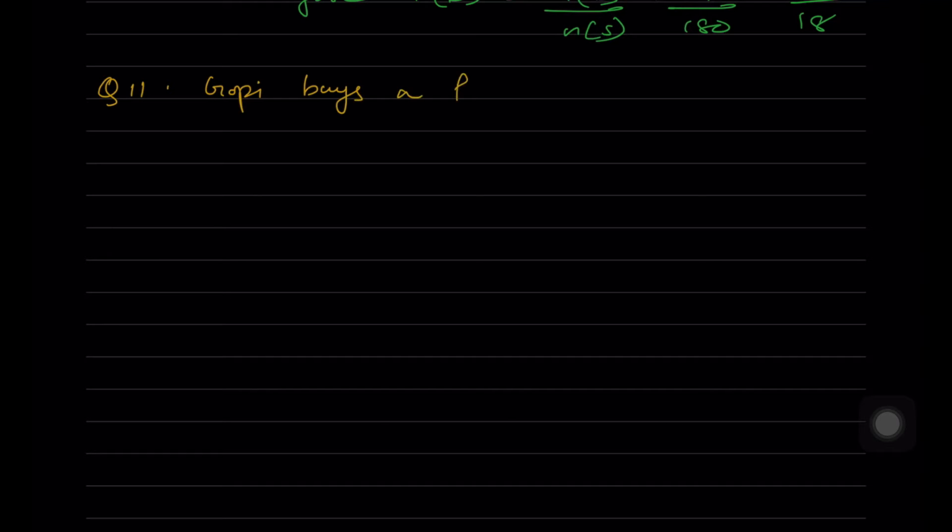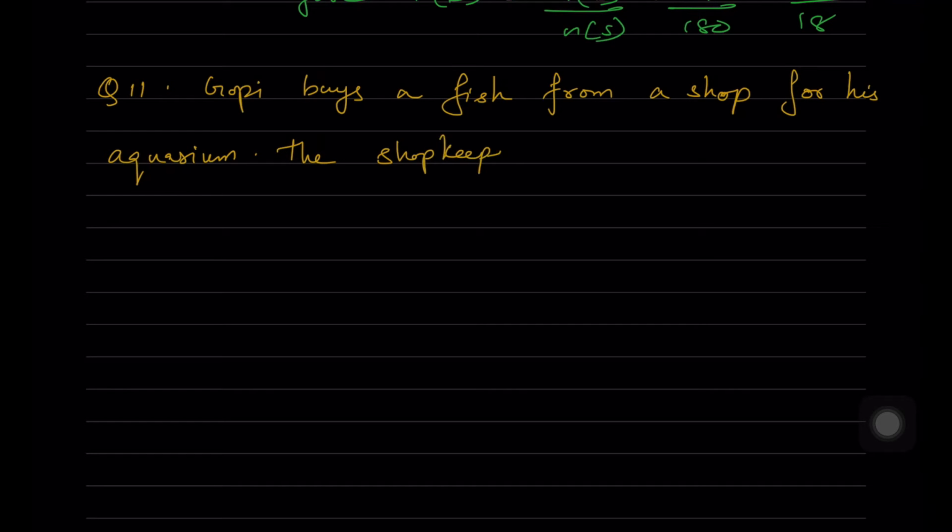Next, question 11. Gopi buys a fish from a shop for his aquarium. The shopkeeper takes out one fish at random from a tank containing 5 male fish and 8 female fish. What is the probability that the fish taken out is a male fish?